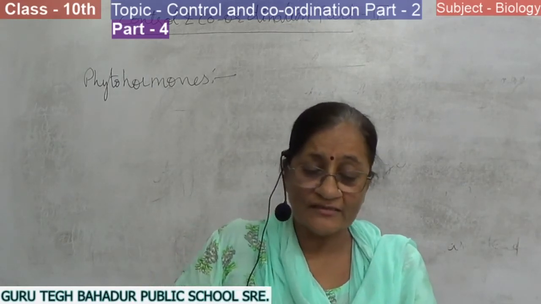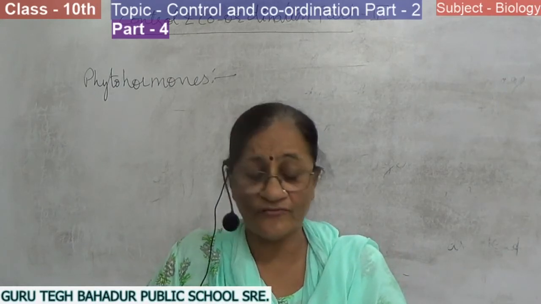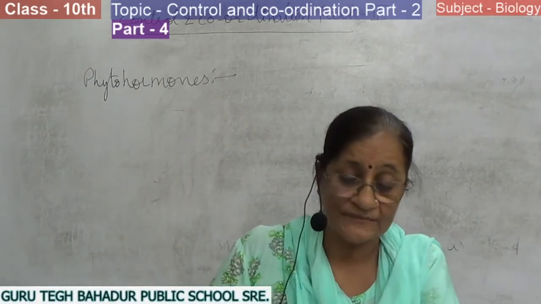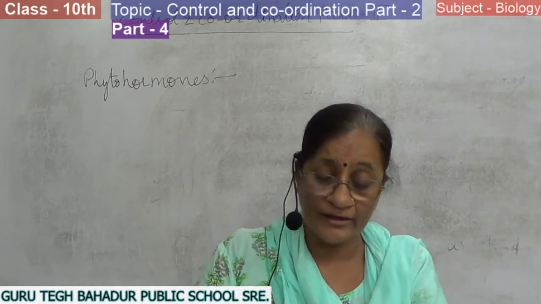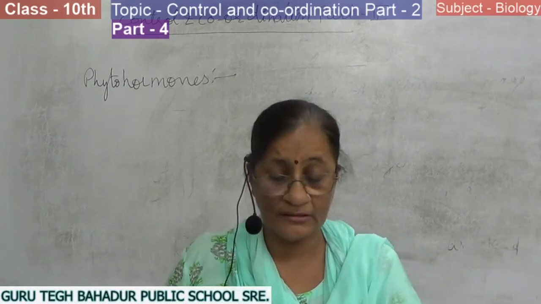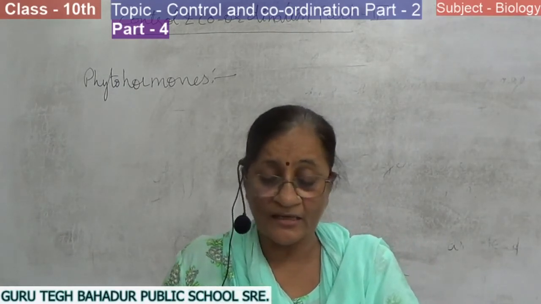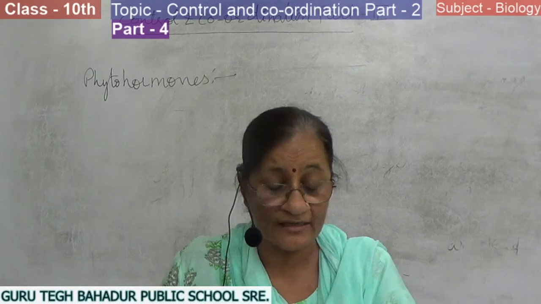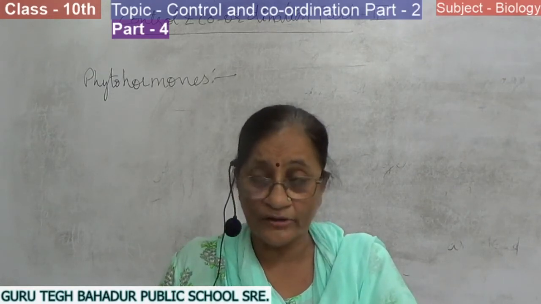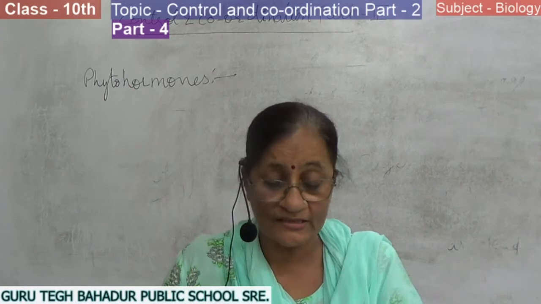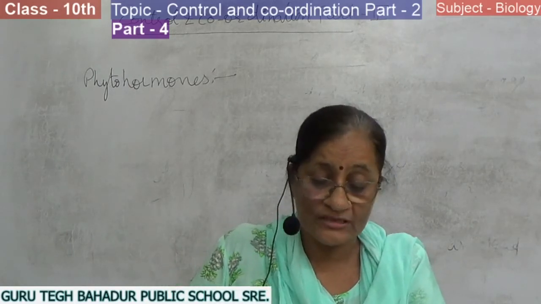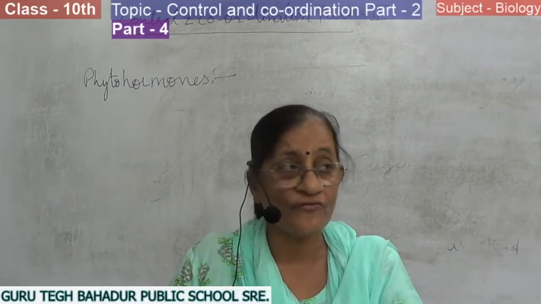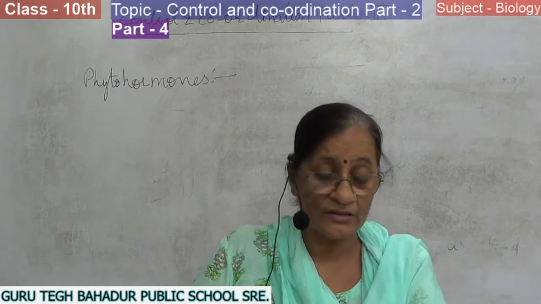Today we will discuss the meaning of plant hormones or phytohormones. So first of all, the meaning of phytohormones: naturally occurring organic chemical compounds present in plants are called phytohormones. These bring about control and coordination of various activities in plants.